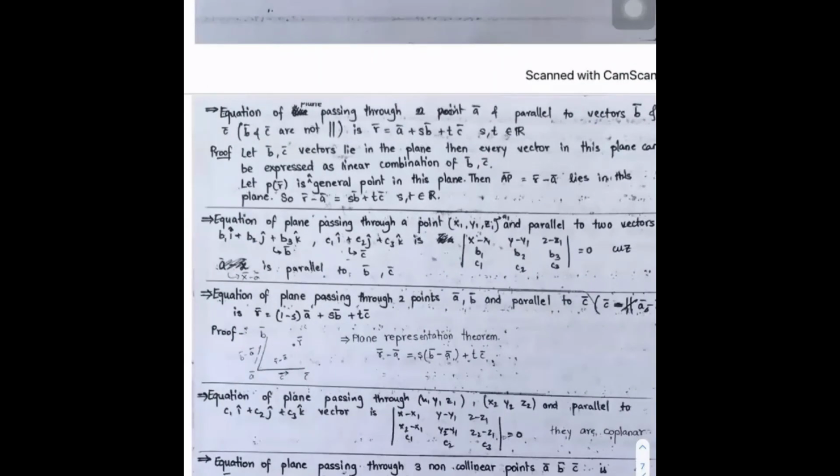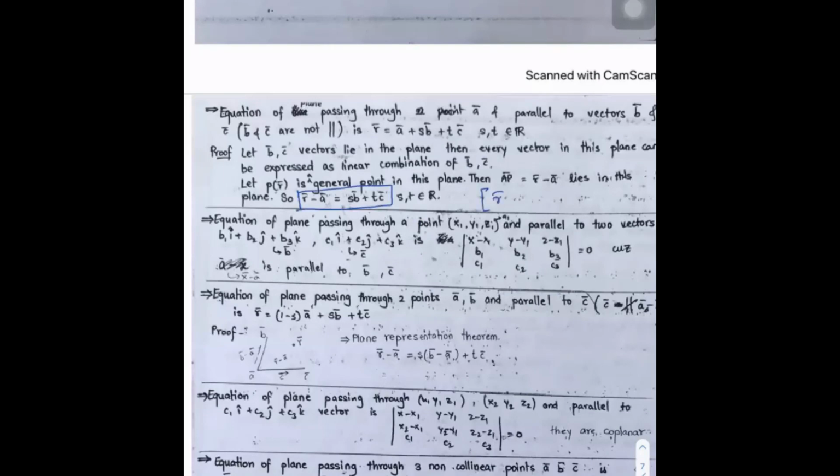Next we discussed different planes. Plane passing through a point parallel to two vectors. Like plane passing through A bar and parallel to B bar and C bar is R bar equal to A bar plus SB bar plus TC bar.